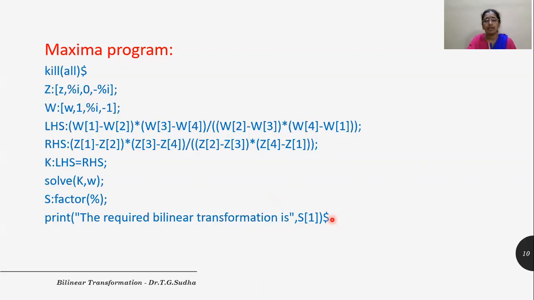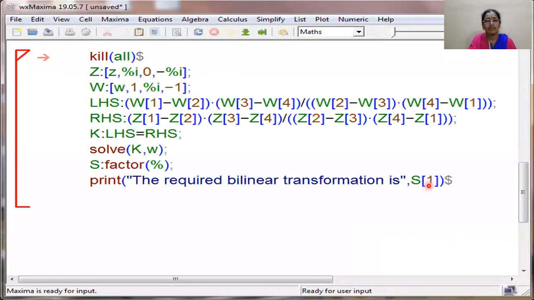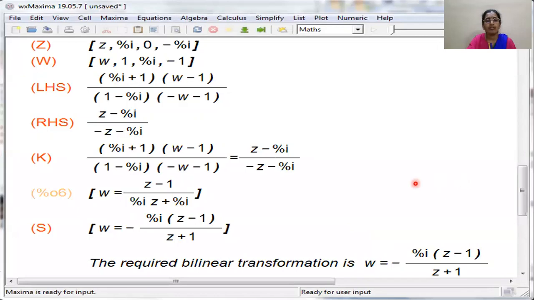So let us go to the Maxima window now. So this is the Maxima window. Let us copy the command over here. So this is the command now. Let us execute this using Shift Enter. So this is the output we get.